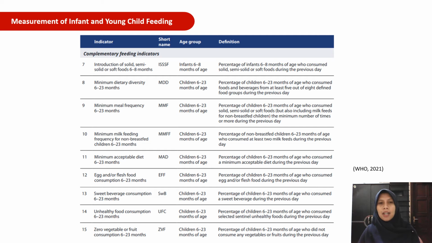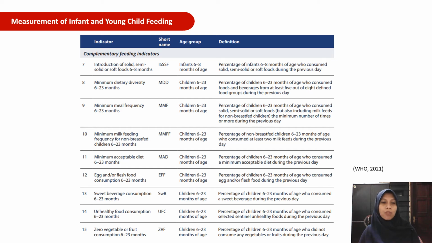The second indicators of infant and young child feeding is complementary feeding indicators. There are 9 indicators of complementary feeding. First is introduction of solid, semi-solid, or soft food 6 to 8 months. Then minimum dietary diversity 6 to 23 months. Minimum milk feeding frequency 6 to 23 months. Minimum milk feeding frequency for non-breastfed children 6 to 23 months. Minimum acceptable diet 6 to 23 months.